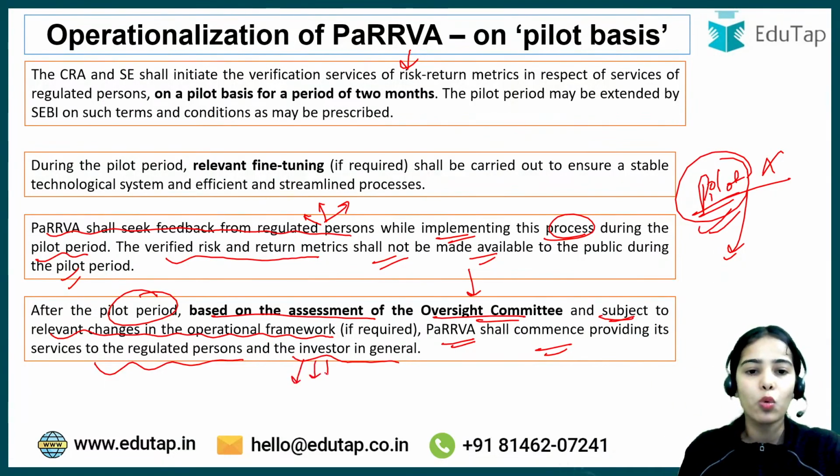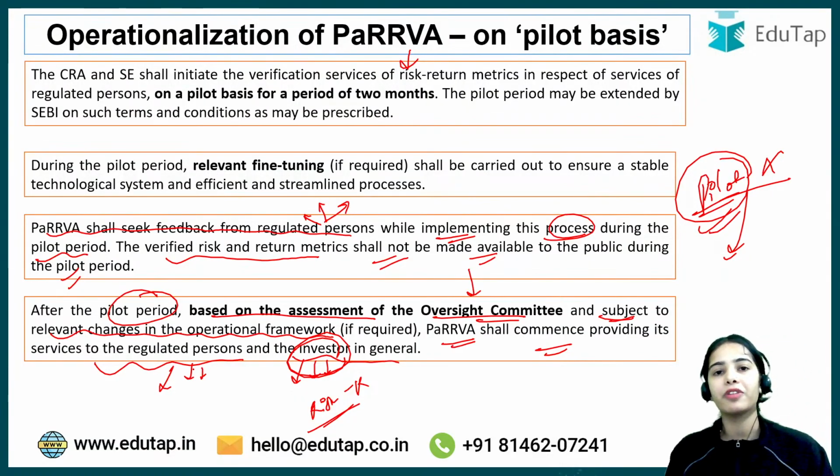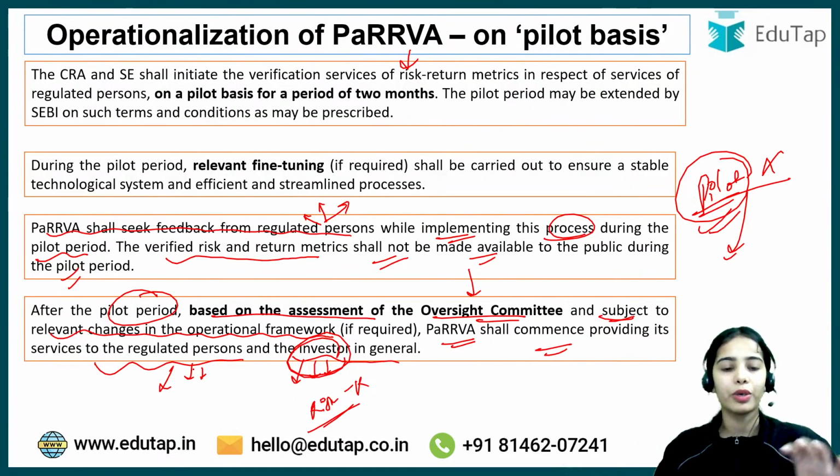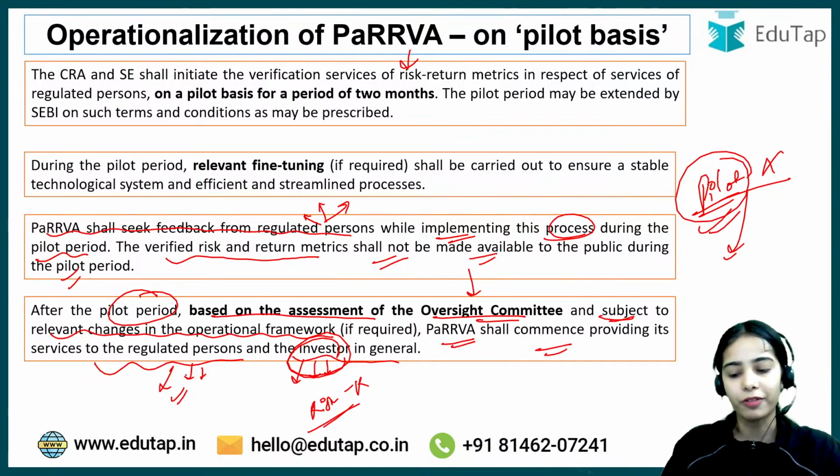So if the investors want the verification of the data for risk return, investors can get the data, or if the regulated persons like the investment advisors, research analysts want to verify the data, so that they have the tag of verification from PaRRVA. Okay. So they can get the verification done by PaRRVA.